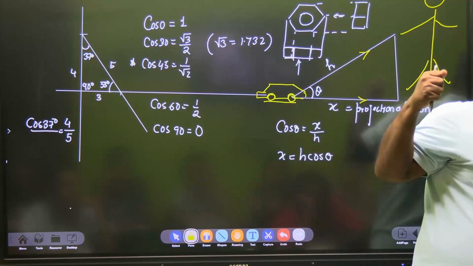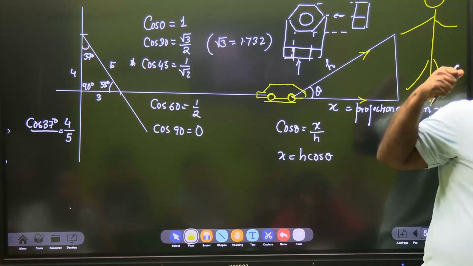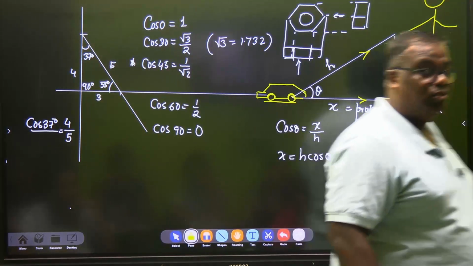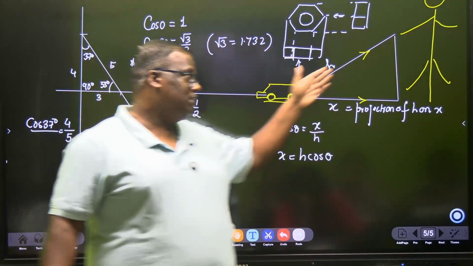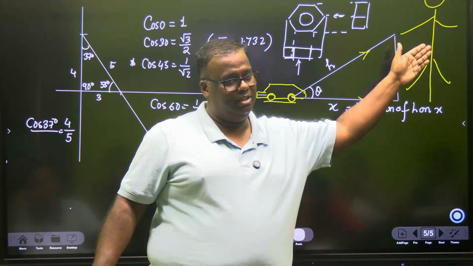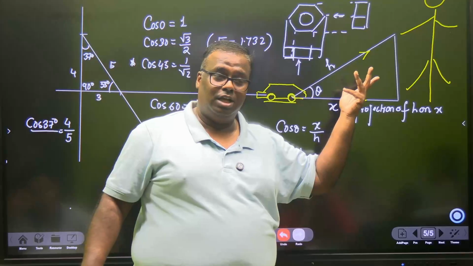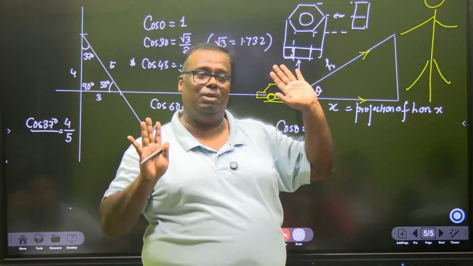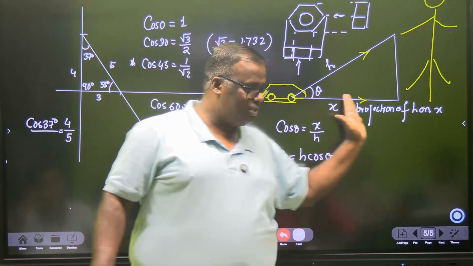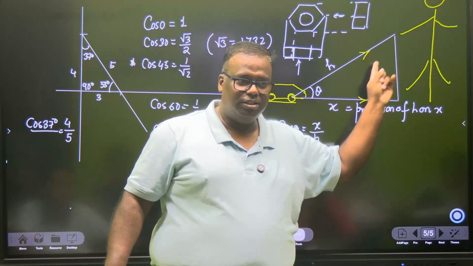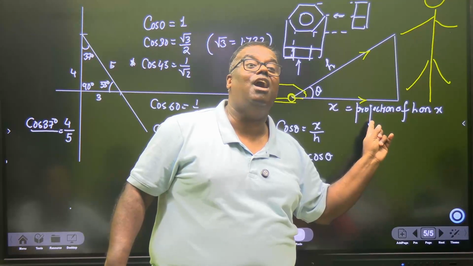Where is the force? How is the force acting? That we will learn in vectors. The force is actually pulling the toy car on this side, but the toy car is not getting lifted. That means this force is somehow getting split. The actual force felt is on this side. So if this force was F, this force is F cos theta.